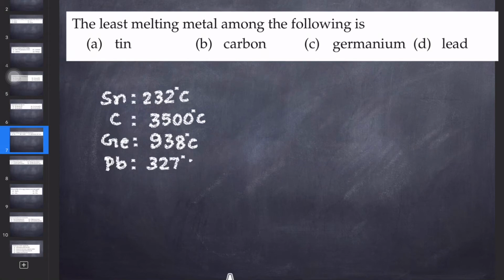So we don't need to remember the exact values of these melting points, but we should have an idea, like tin and lead have very low melting points. Carbon has very high. Iron is also high, like 1550. So you should have a basic idea that tin and lead, these are the metals, and zinc also have a very low melting point.